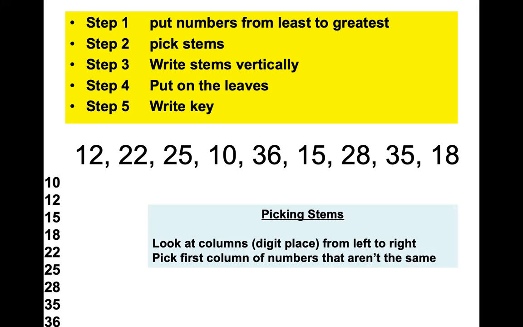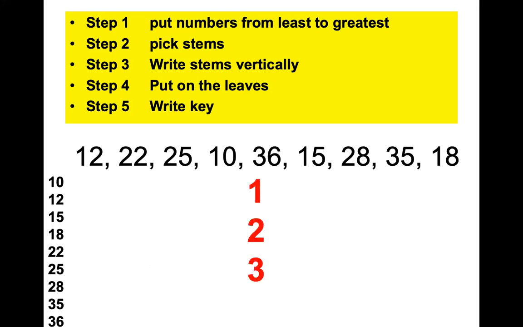So Lily said the stems are 1, 2, 3. We okay, everybody? Good. We're going to write the numbers vertically, 1, 2, 3. Once again, if this went 1, 2, 5, I would write 1, 2, 3, 4, 5 for my stems, even though there's no 4 or 5. What happens if it starts at 4? If it starts at 4, then you start your stems at 4. Okay? Okay, we wrote our stems vertically.